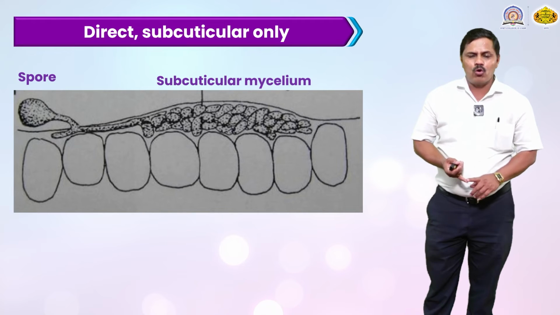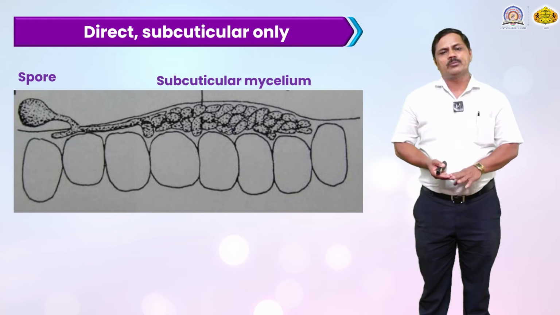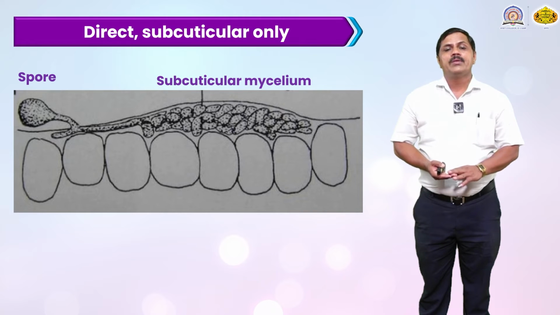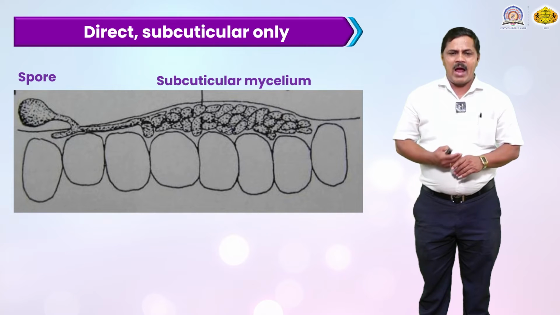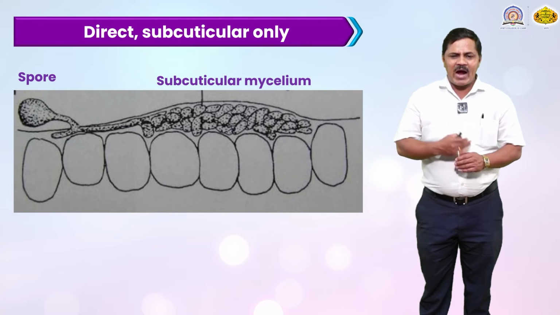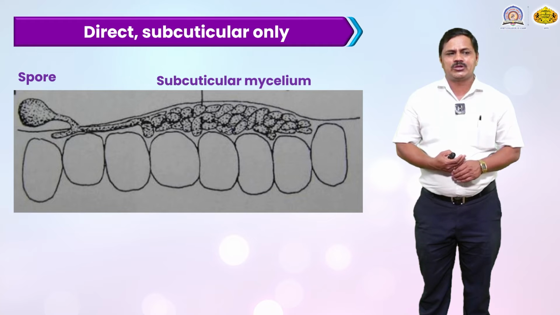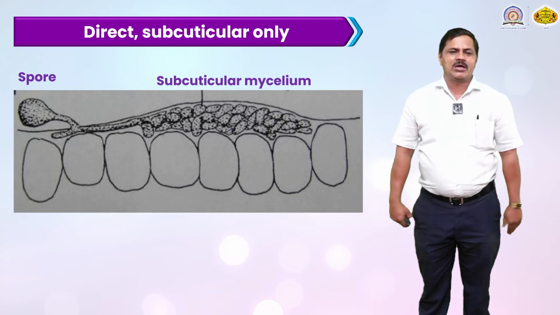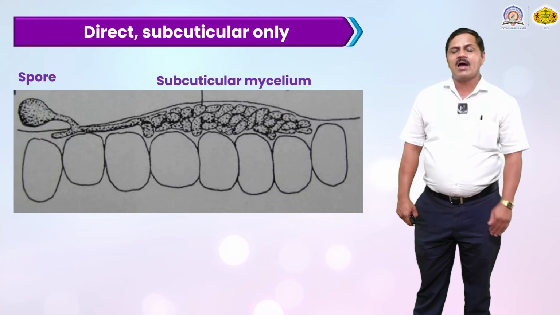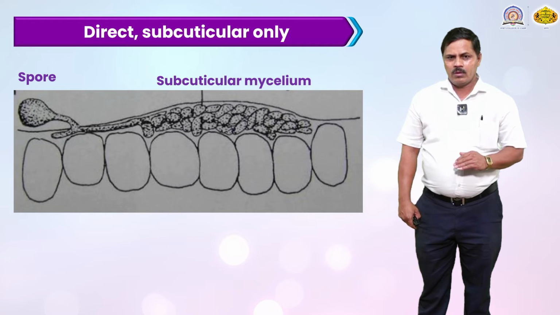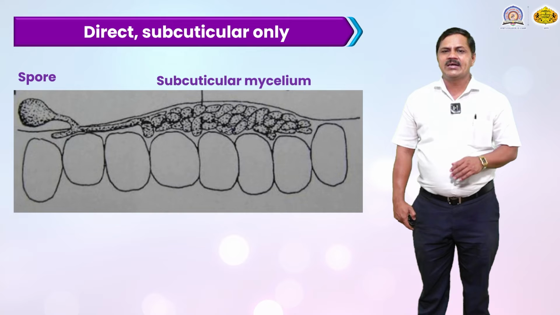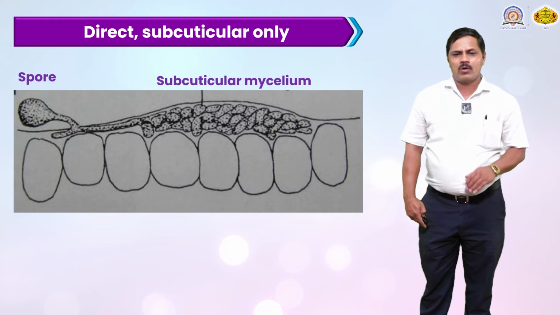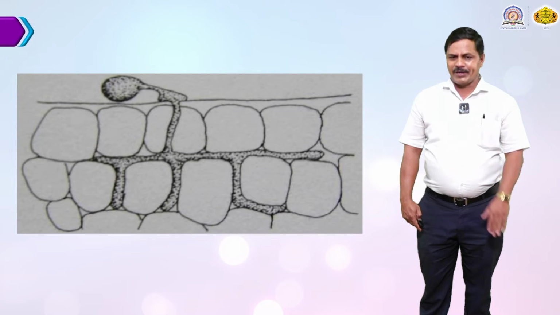When this spore settles down on the surface of the leaves, then it germinates, and passes inside the cuticle just above the epidermal cell, and starts its division, its mycelial formation, branching formation inside that cuticle, and certain sphere-like structures develop in the cuticle and epidermal zone. That process is called directly subcuticular penetration.